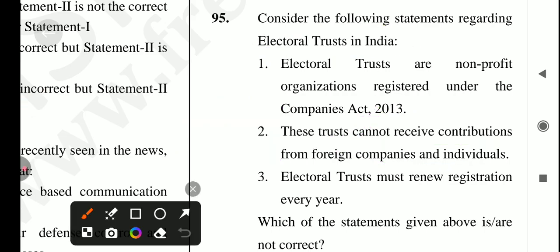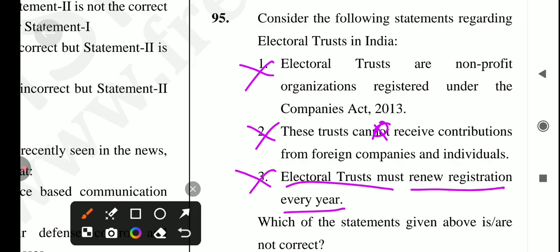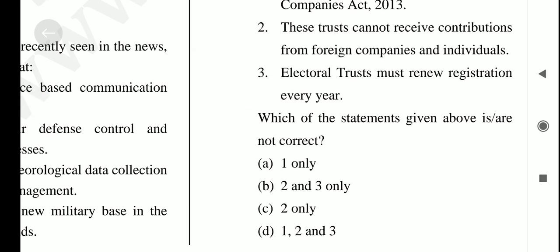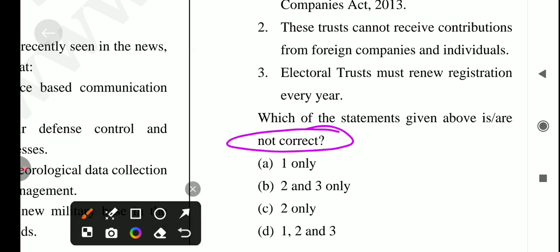And here they have written cannot, but it can. So this statement is also incorrect. Next statement: electoral trusts must renew registration every year. Is it true? No, it's not every year, it's every 3 years. So, because the question is asking about the not correct statements, the answer is option number D. All of the above are not correct.